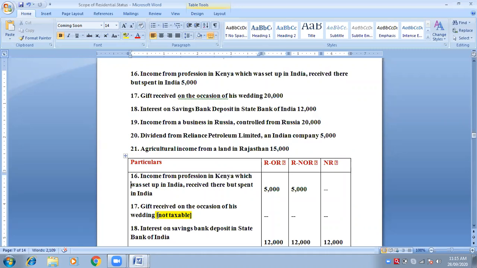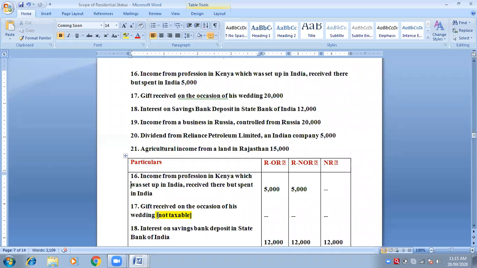Nothing has been said. They are not disclosing anything else. Therefore, SBI is in India only. Assume SBI is in India, and then the saving bank account is also in India. You will receive it in India. The amount is accrued from India. It is the first and second case, both the cases together.